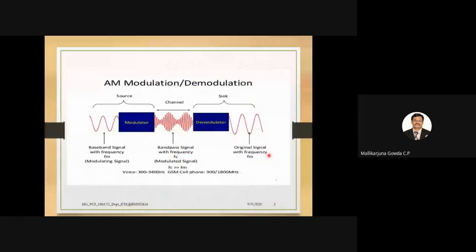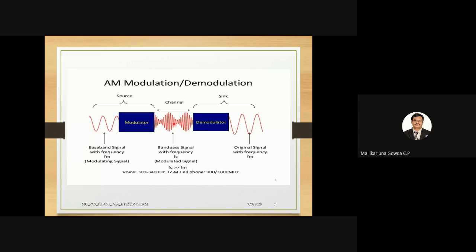Okay. So this is a simple diagram which I would like to show about the modulation and demodulation process. This is my message signal, which we call the baseband signal or modulating signal, with frequency fm, that will be given to the modulator. So this is my amplitude modulator. I get the amplitude modulated signal as the output of this modulator, and that will be transmitted over the channel.